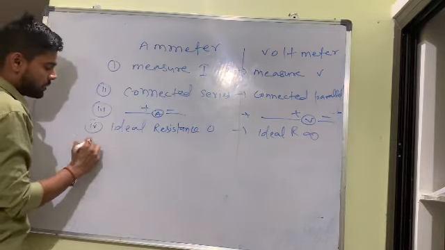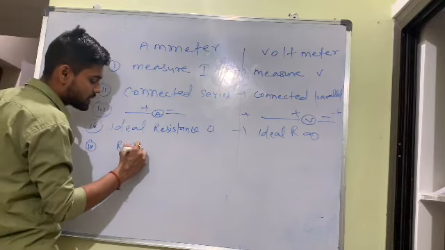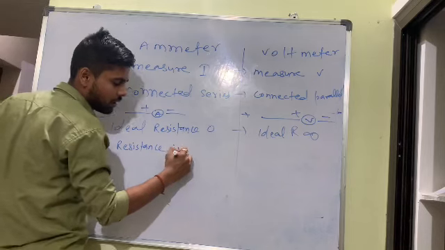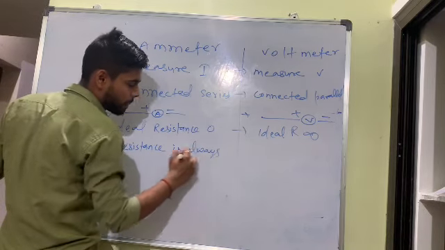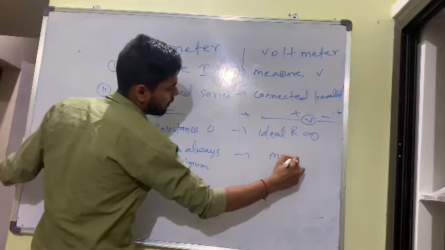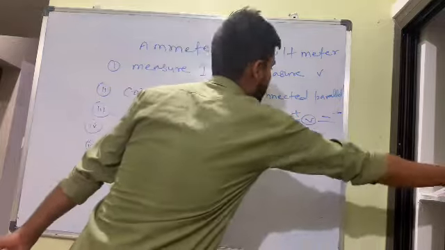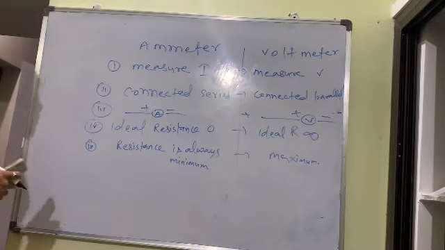Clear? Next point: the resistance of the ammeter is always minimum, and here for the voltmeter it is maximum. I hope you understand this whole concept. So I discussed the ammeter and voltmeter differences also. If you want to take a screenshot, take it.